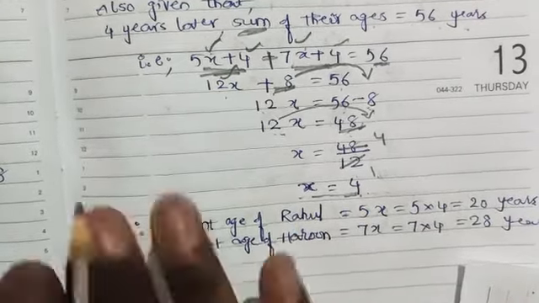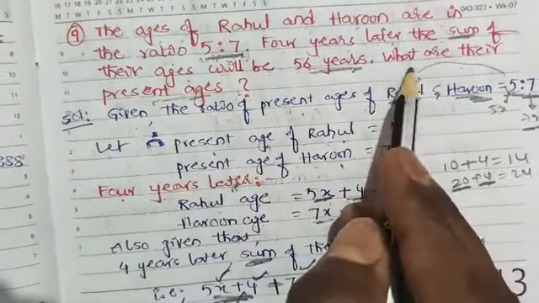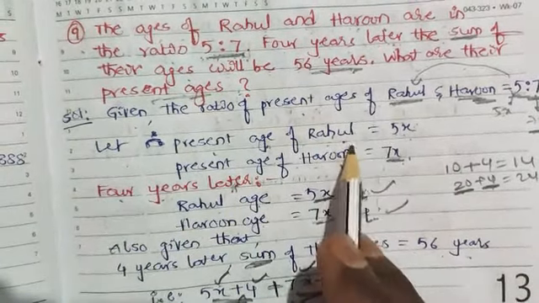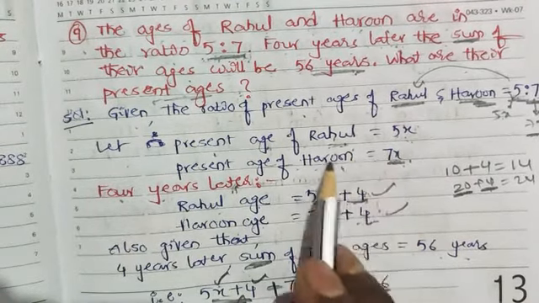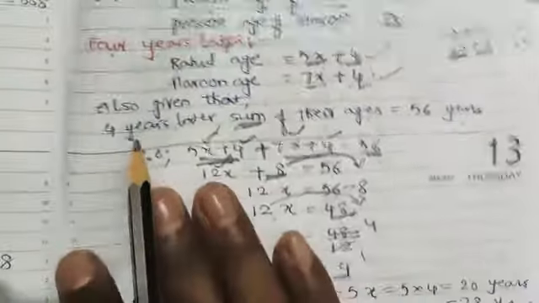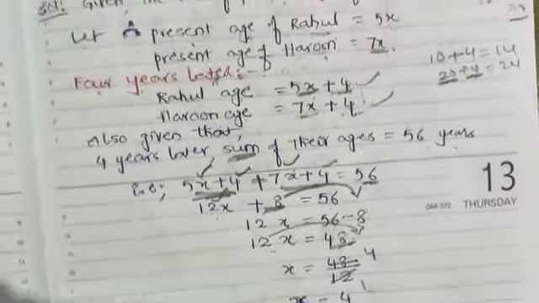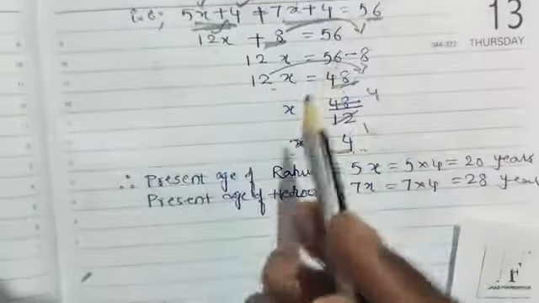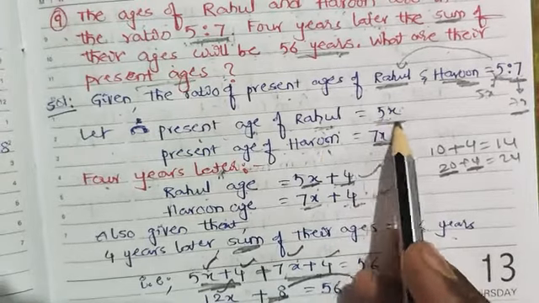But in the question they are asking us to find the present ages of those two persons, Rahul as well as Harun. Present ages in terms of x: 5x is Rahul's and 7x is Harun's present age. Now that the x value is known, we can easily get the present ages.